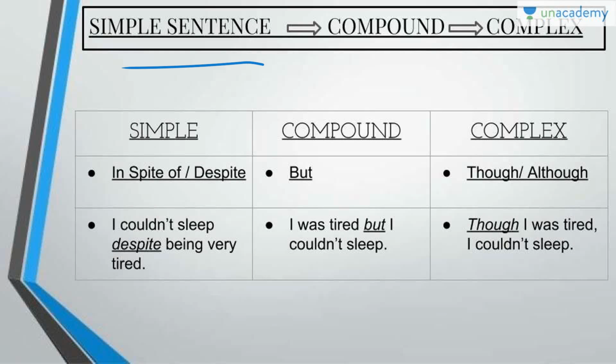The simple sentence, compound sentence, and complex sentence, we have already understood the meaning in previous lessons. So today we will discuss how words used in these sentences are going to change with the change in their nature. If it is a simple sentence and it consists the words in spite of or despite, we will change it to but if it is a compound sentence, and though or although if it is a complex sentence.